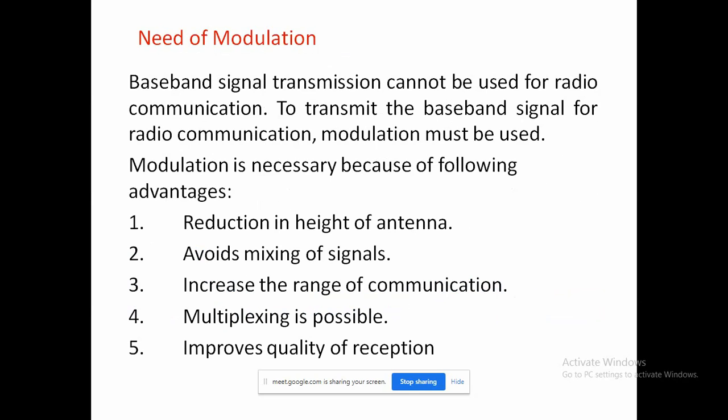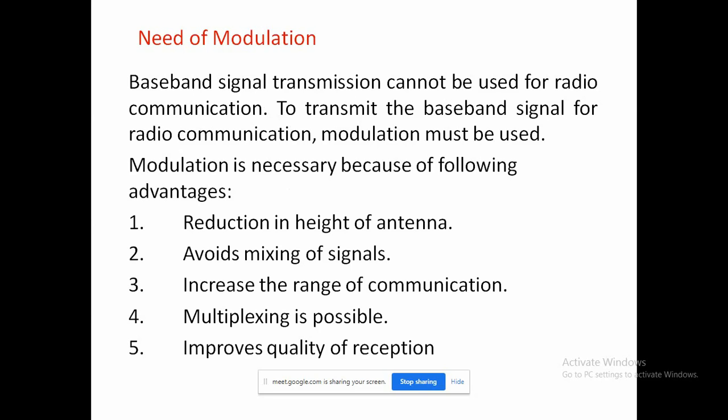Then we will move towards the actual need of modulation. There are several advantages: reduction in the height of the antenna, avoiding the mixing of signals, increasing the range of communications, multiplexing is possible.